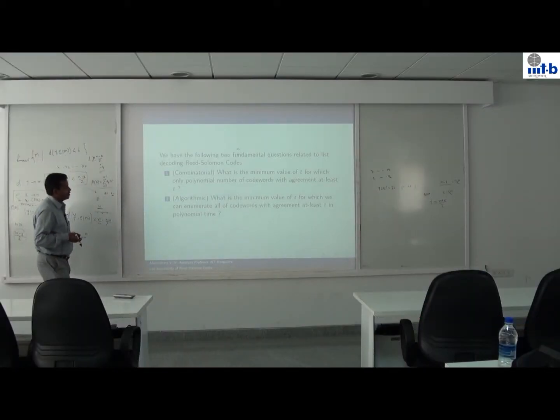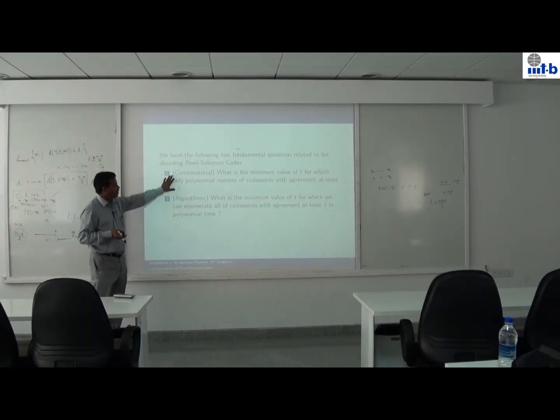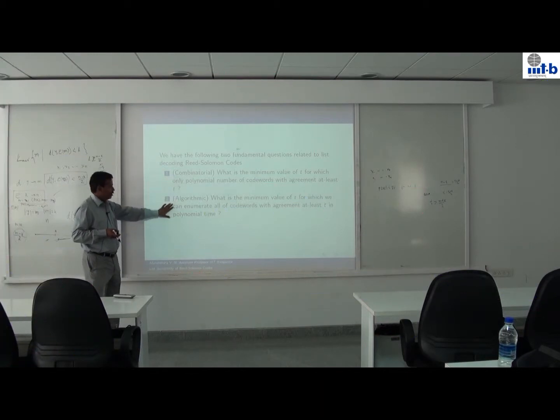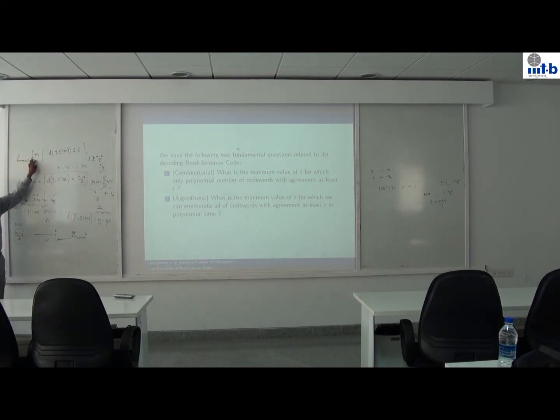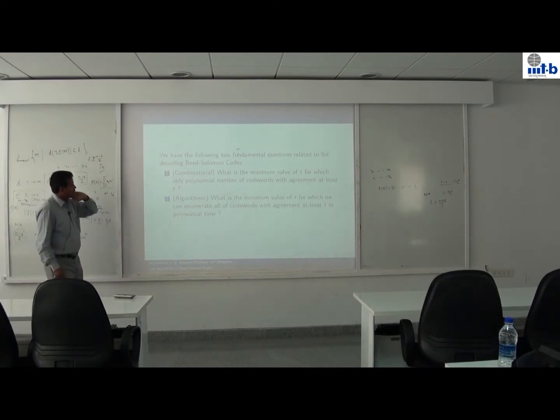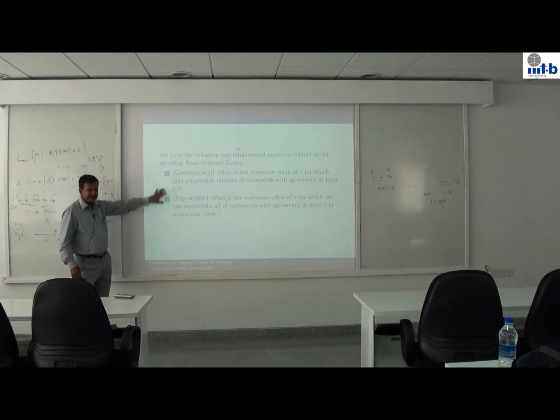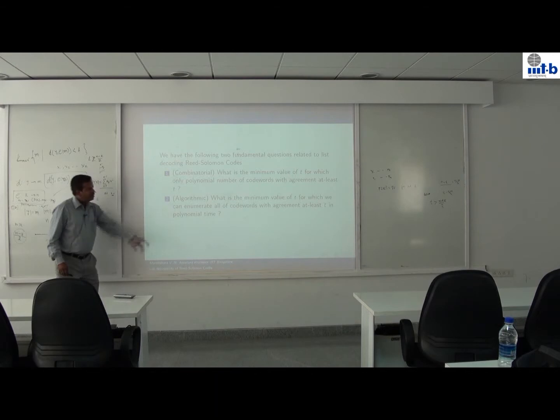It's easy to see that the value of t for the first problem will be smaller than the value of t for the second, because if the set is exponential, then I cannot have an efficient algorithm to enumerate all of them. So let's look at what results are known. I am trying to go beyond n plus k by 2. First I will list the results for the first problem, then I will come to the second one.